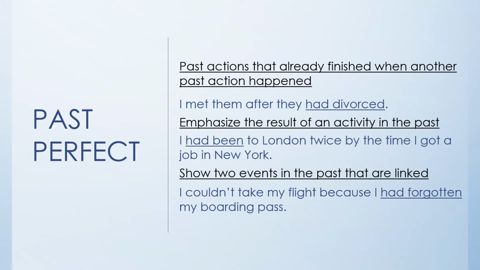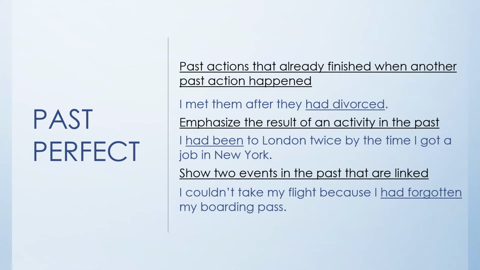We also use it to show two events in the past that are linked. So for example, I can say, I couldn't take my flight because I had forgotten my boarding pass. So over here we have two actions. Both of them happened in the past, and they are linked to each other because I couldn't take my flight, and the reason why is because I had forgotten my boarding pass.